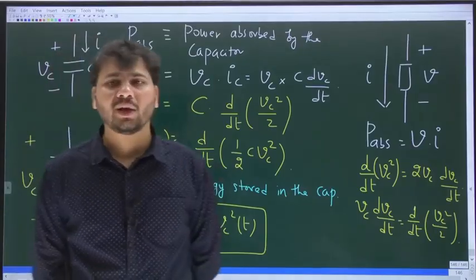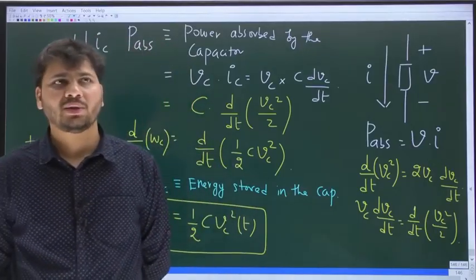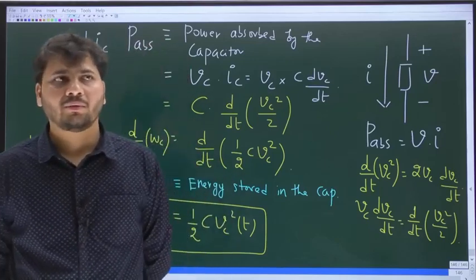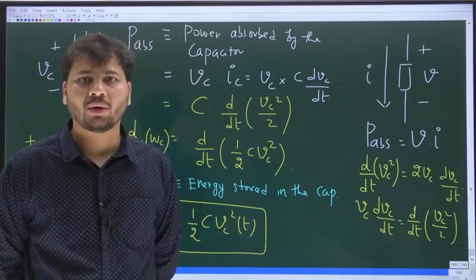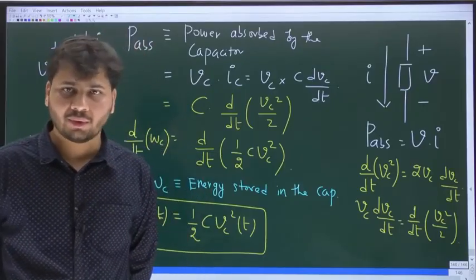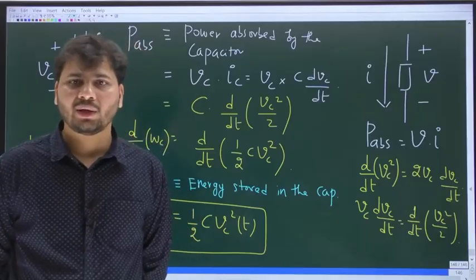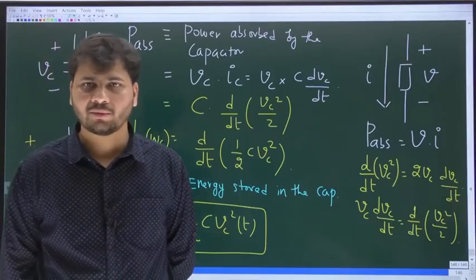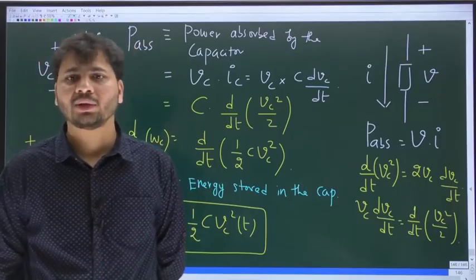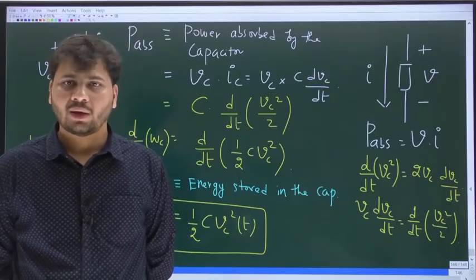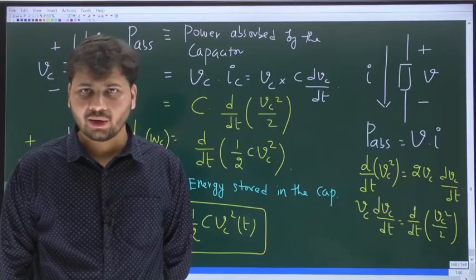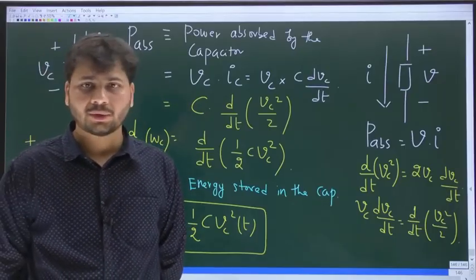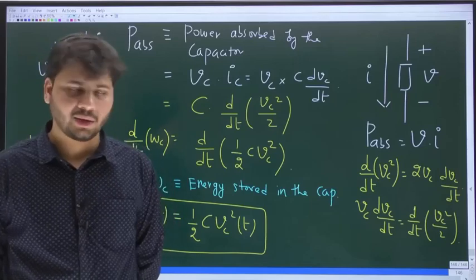And then what is the voltage in terms of current? Vc of t will be equal to Vc of 0, which is the initial voltage across the cap, plus 1 by C integral Ic of t dt from 0 to t. This is the voltage in terms of current. Current in terms of voltage is Ic equal to C dVc by dt.